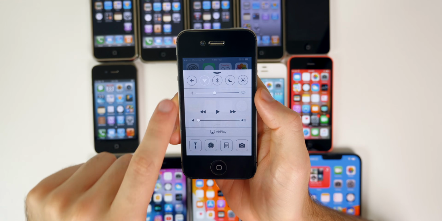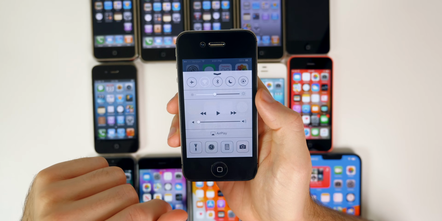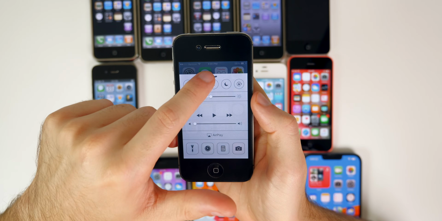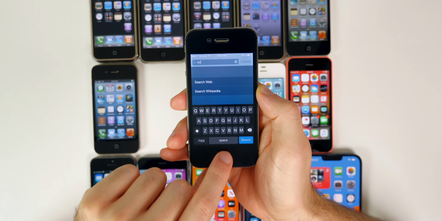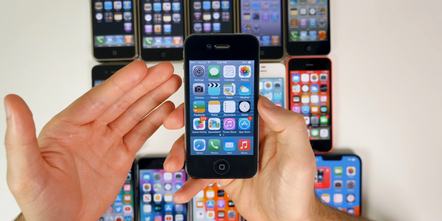You were not able to customize these toggles or move anything around. It was just set like this, but this was the introduction of that. This also brought the swipe down to search the Spotlight search. We also got things like the AirDrop feature.